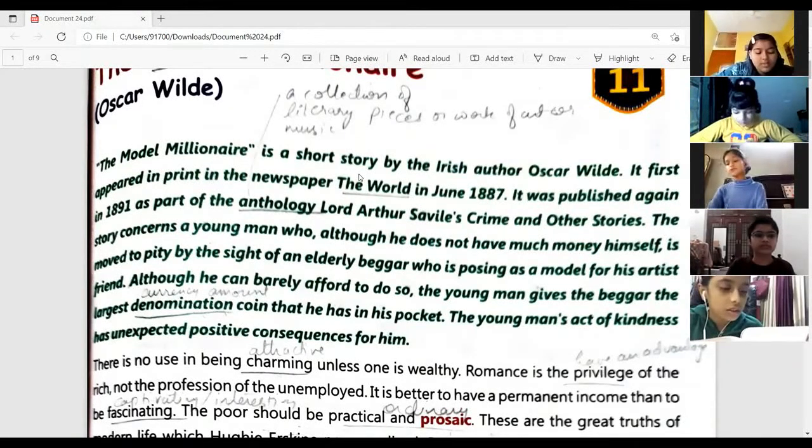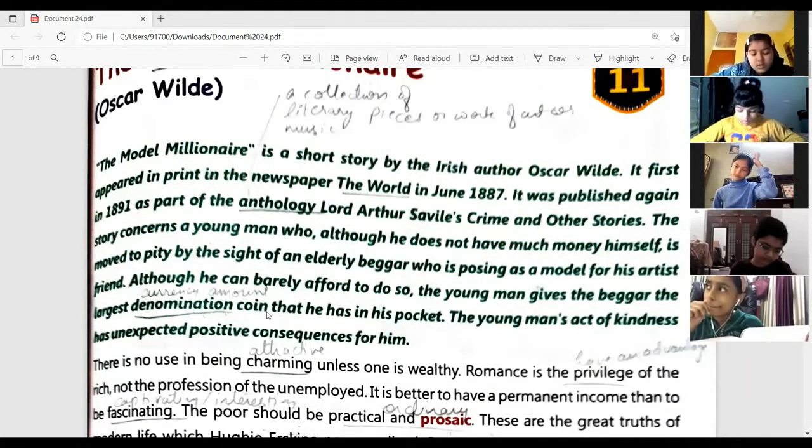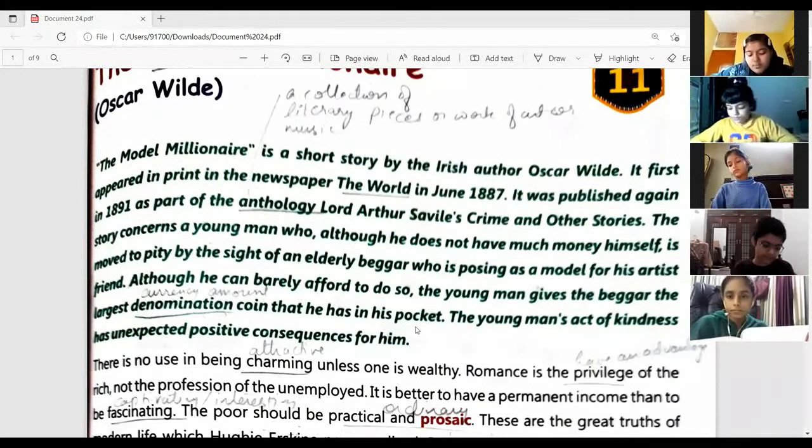The story concerns a young man who, although not having much money himself, is moved to pity by the sight of an elderly beggar who is posing as a model for his artist friend, although he can barely afford to do so. The young man gives the beggar the largest denomination coin that he has in his pocket. The young man's act of kindness has unexpected positive consequences for him.